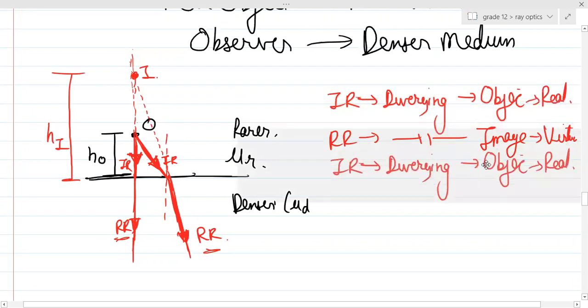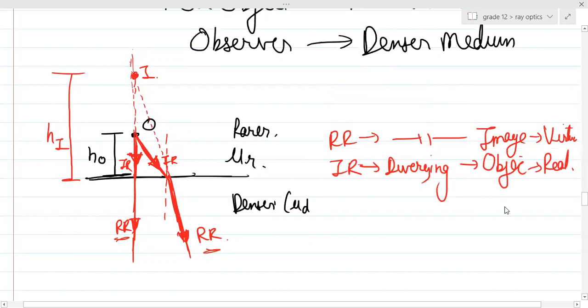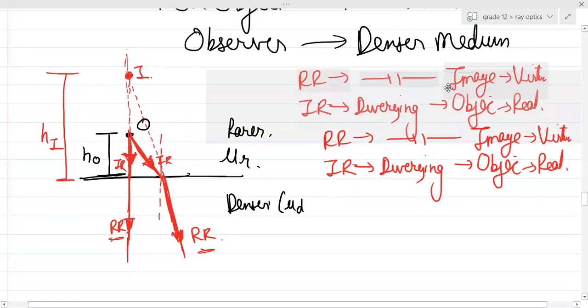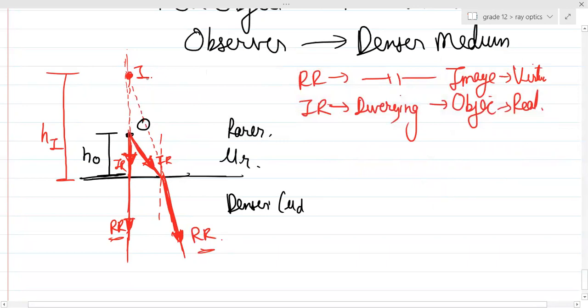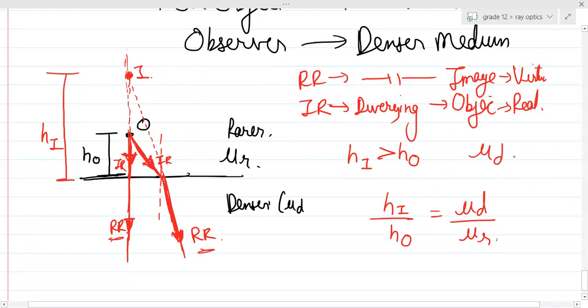If you want to compare from the previous, then I'll just write it like this so that it was earlier. I wrote refracted ray first, right? Yes or no? Up here, can you see, guys, over here? HI is greater than HO. Yes or no? Yes or no, guys? When you do the whole analysis and find out what is the ratio of HI by HO, it will be always mu in such a way. Actually, you know this particular thing, na? Sometimes you don't even need to create the formula, just directly do it. Can you see over here, mu d is always greater than mu r, right? Mu d is always greater than mu r, yes or no?